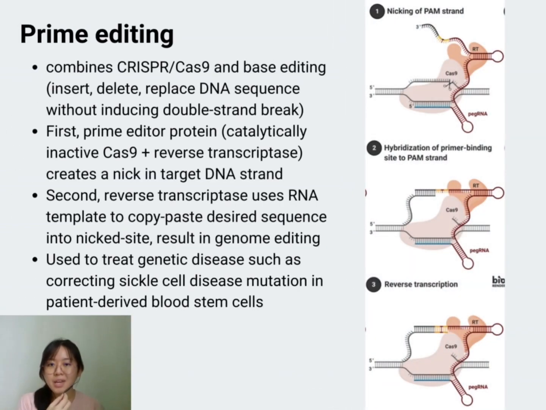Finally, prime editing. It combines the CRISPR-Cas9 and base editing techniques. First, the prime editor protein will create a nick in the target DNA strand. Then, the reverse transcriptase will use the RNA template to copy-paste the desired sequence into the nick site, resulting in genome editing. This is used to treat genetic diseases such as correcting sickle cell disease mutations in the patient's derived blood stem cells.